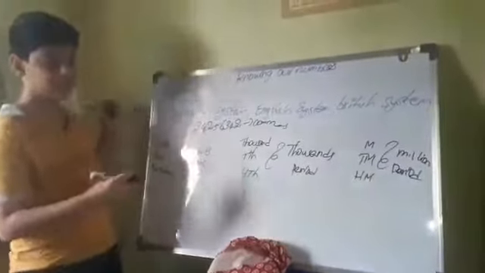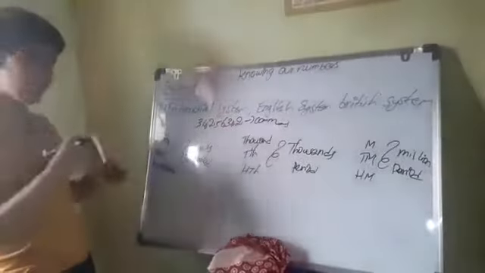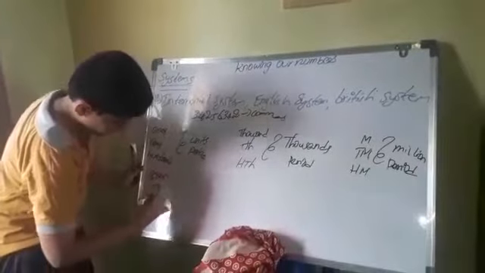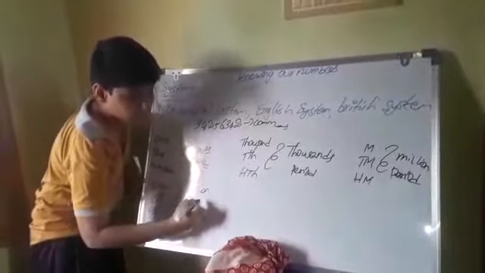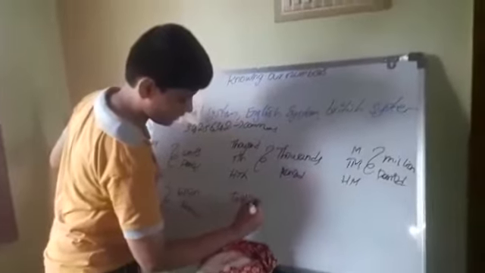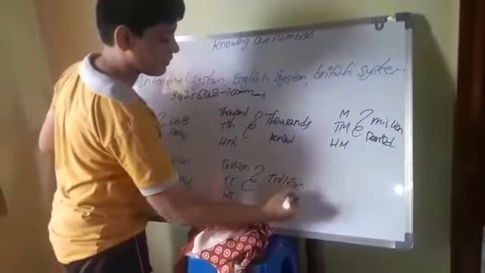Up to 5th class, the million period is enough. But we are in 6th class now. We should learn billion and trillion also. Next one, billion, 10 billion and 100 billion is called the billion period. Next one, trillion. 10 trillion, 100 trillion is called the trillion period. So in the British system, 5 periods are available.